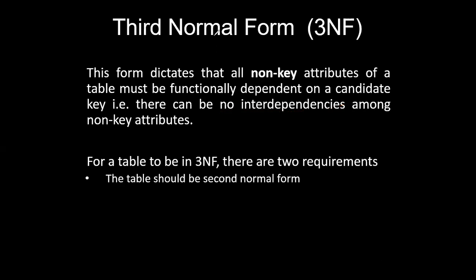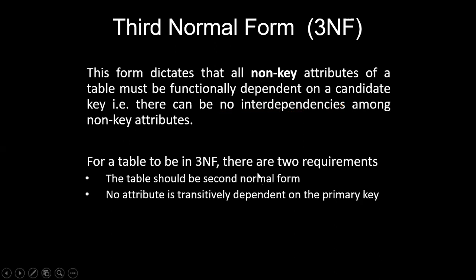Listen here. So how are we going to normalize it? For second normal form, you should follow first normal form. For third normal form, what is the rule? You should follow second normal form. Then if there is any transitive dependency, remove the transitive dependency and place it in a separate table. Okay, I'll tell you what transitive dependency is now.